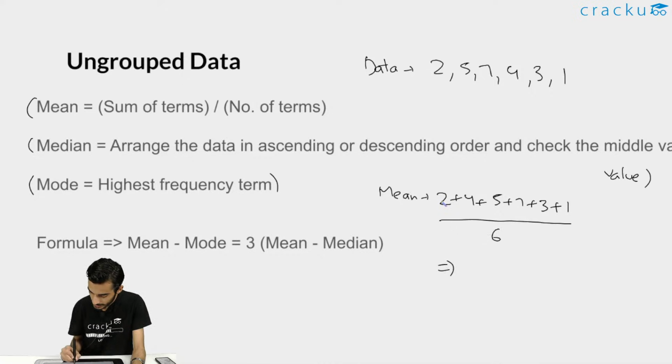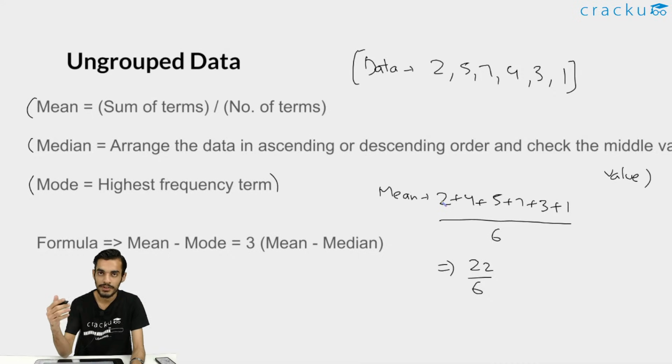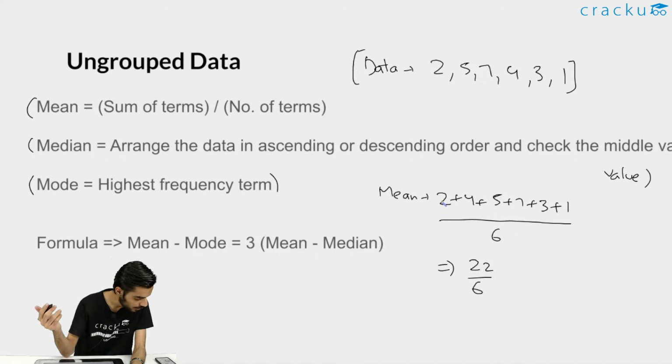So what we are getting here is that 2 plus 4 is 6, 6 plus 5 is 11, 11 plus 7 is 18, 18 plus 4, 22. So that is 22 divided by 6. So this is the basic meaning of mean, right? If the data is given in this format, that is ungrouped data, we can just use the formula that mean is equal to sum of terms divided by the number of terms. I hope this is clear. This was a pretty basic example that I took. Now moving on to median.